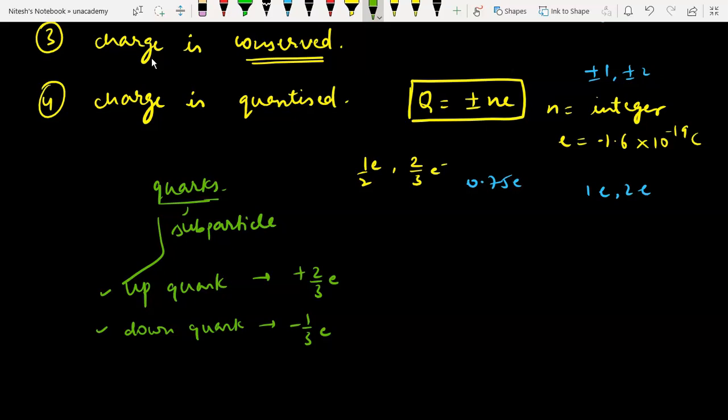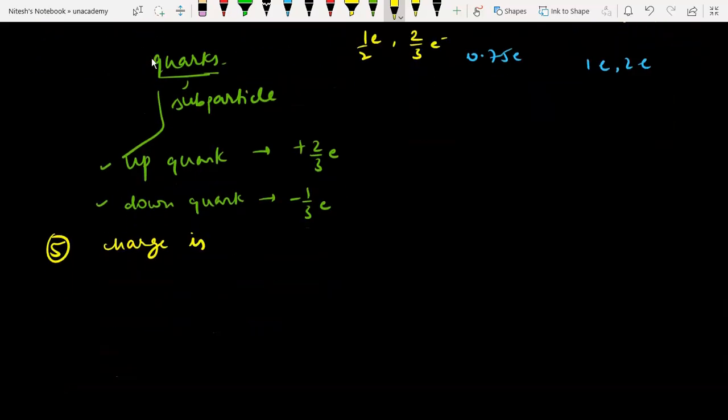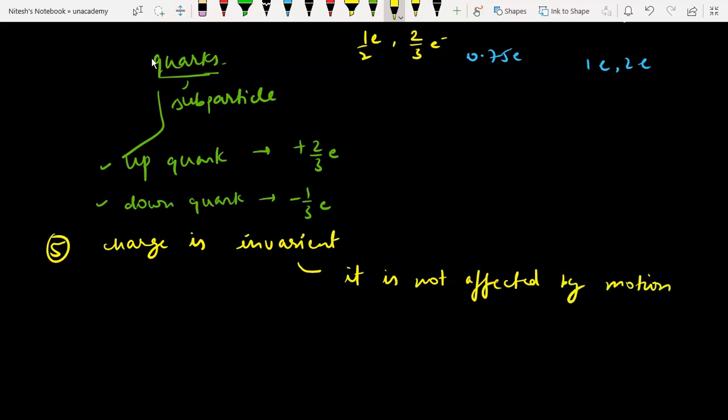So these are kinds of charges. Also, the fifth property is that charge is invariant. What does the term invariant mean? Invariant means it is not affected by motion. Okay, understood? The next property is that charges are additive in nature. Right?